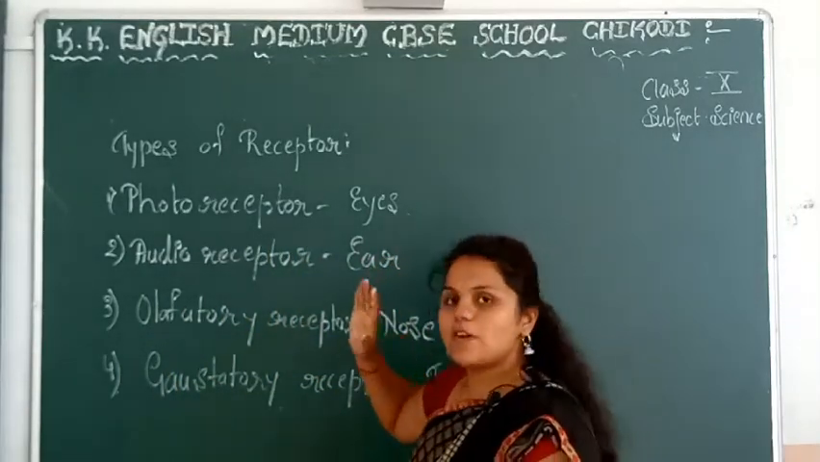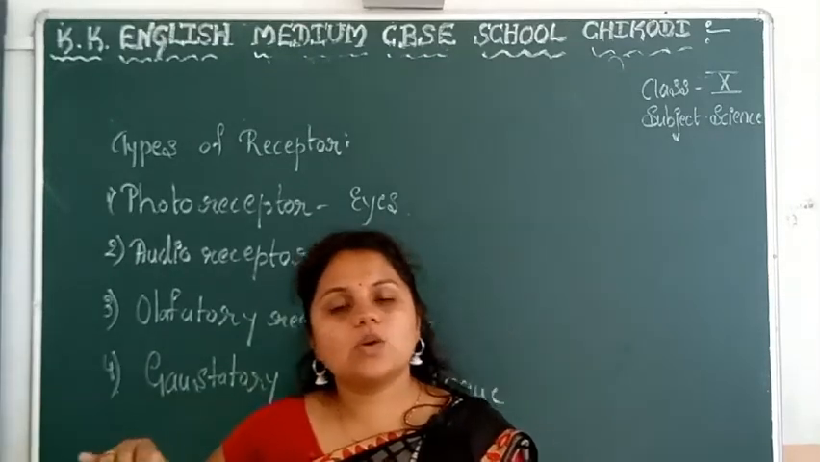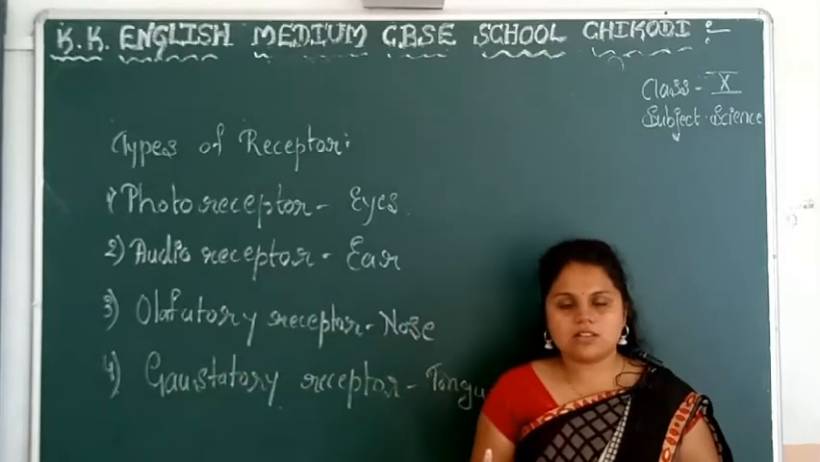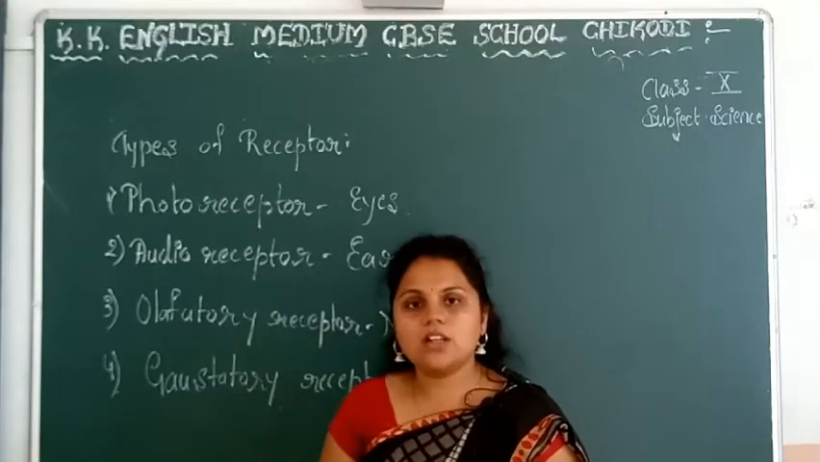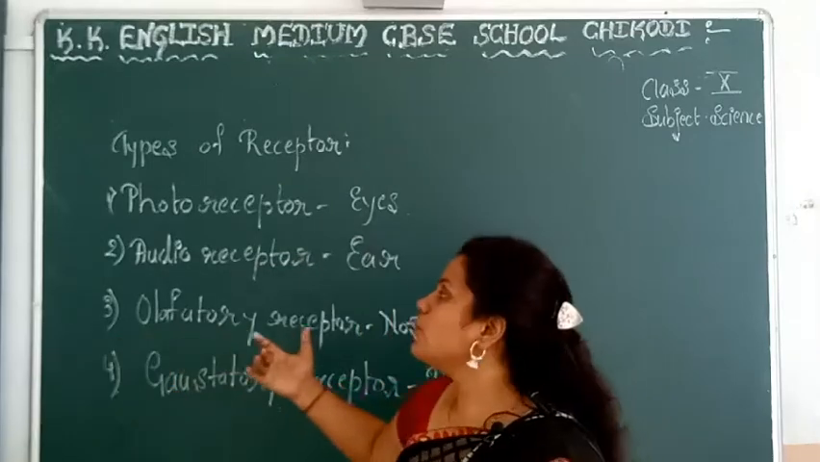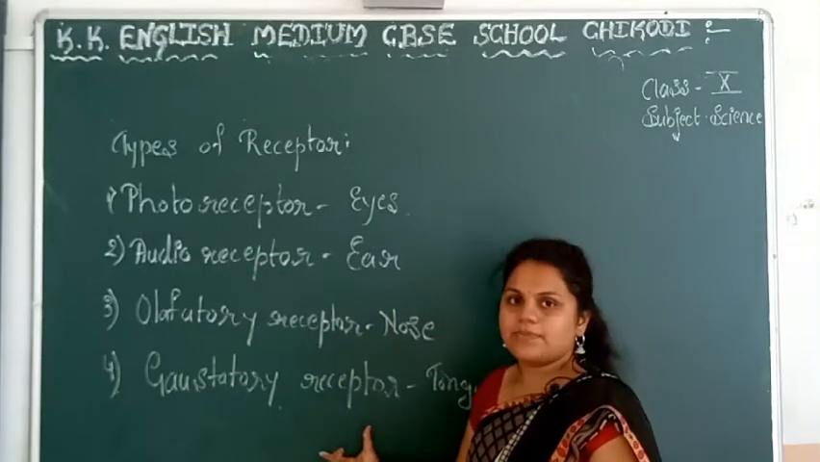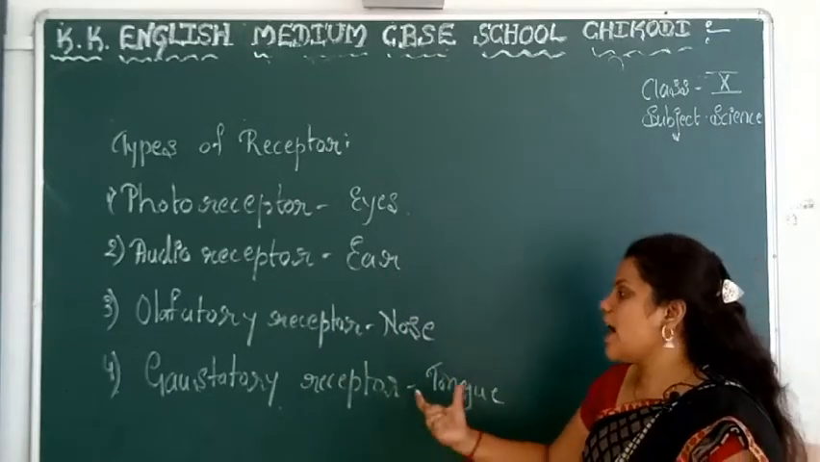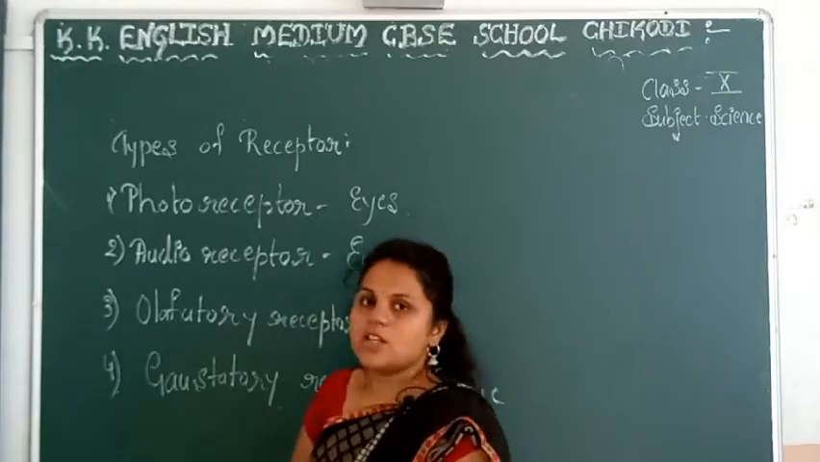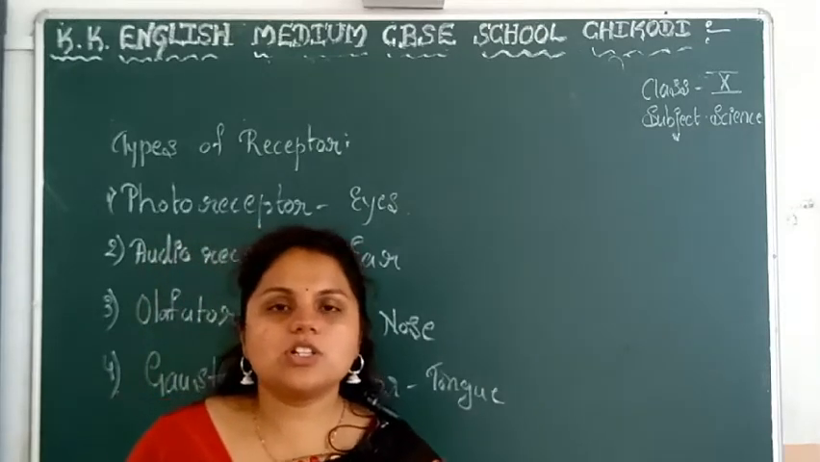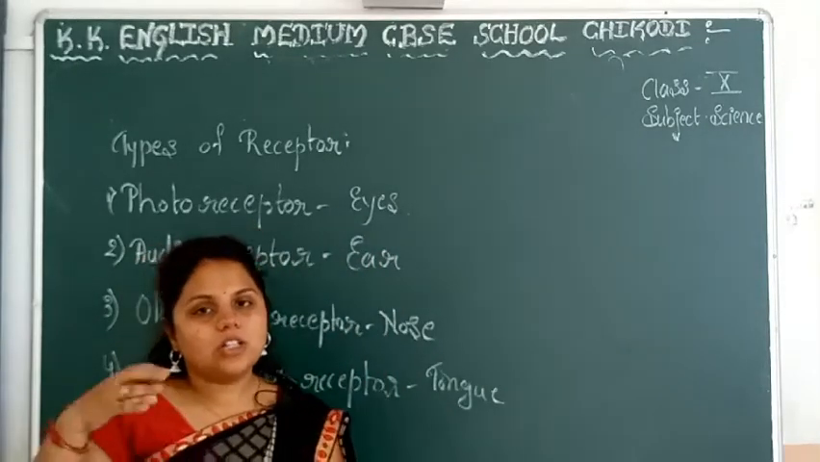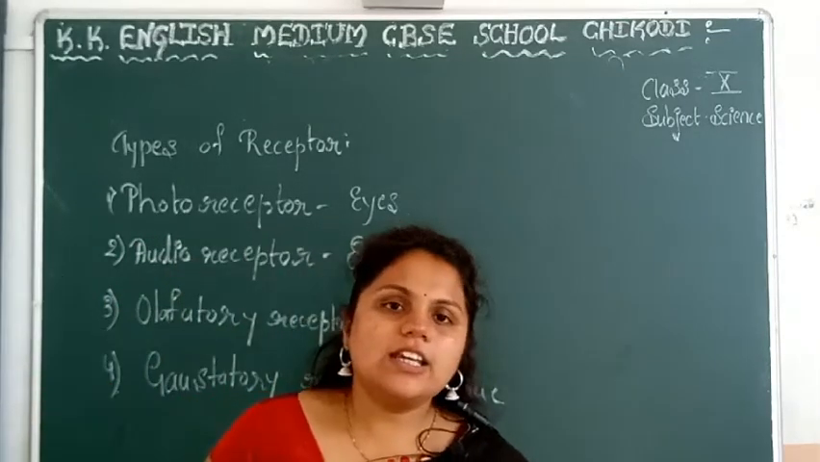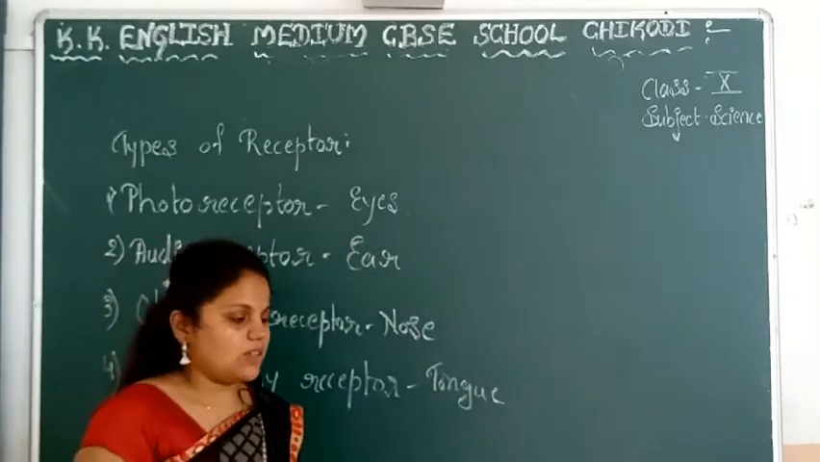These are the sense organs themselves, which in lower classes you learn about as sense organs. But as you are a biology student, you know these things: photoreceptors, audio receptors, olfactory receptors, and gustatory receptors. Through the receptors, the information passes through our neurons to our brain, and finally the effector shows the response.